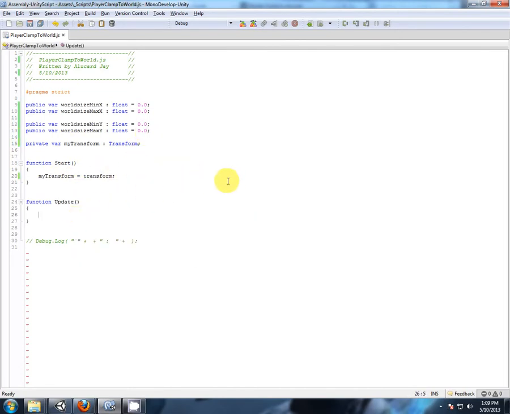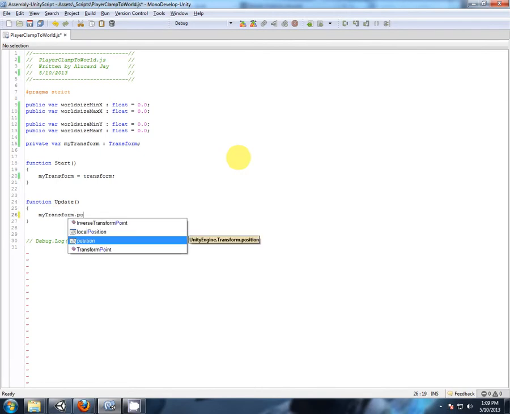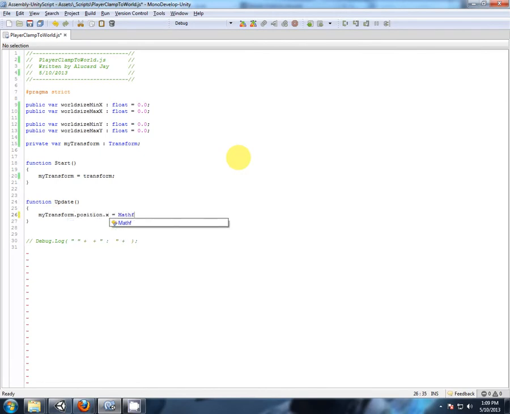So I'm just simply going to clamp some values here. myTransform.position.x equals Mathf.Clamp the transform position x to the world size min x and the world size maximum x.